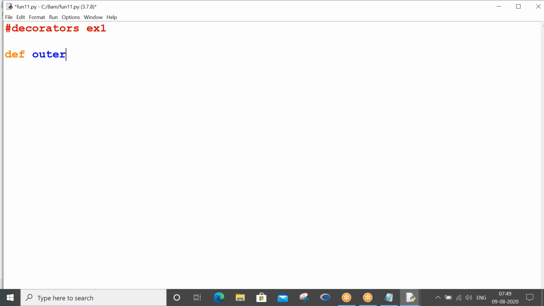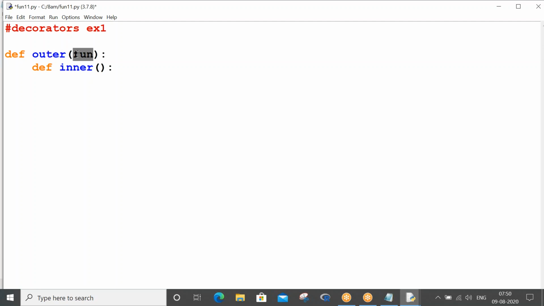Outer, right. The outer function, what is point one: define a function in which one parameter is a must, and that should be a function. So I'm just putting a function. Now define the inner function. Inside you can define one function. Now what we are going to do is modify. First of all, I told you about display message kind of functions when we have seen, whenever you are passing a function as a parameter to another function, right?